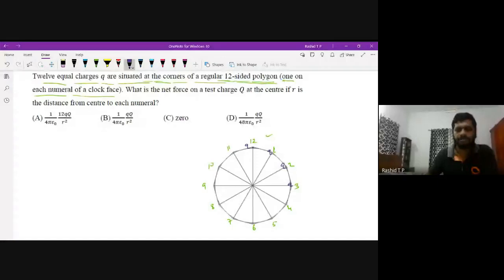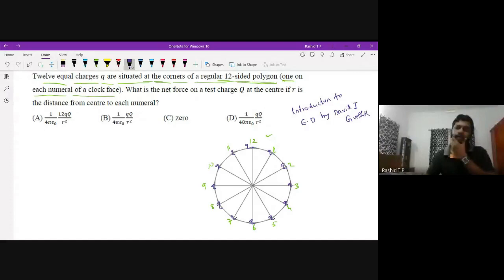This is a question from the Griffiths textbook. For your course, the book is Introduction to Electrodynamics by David J. Griffiths, because all of you might have followed the textbook. This is a very standard textbook for electrodynamics, an international level textbook and a very good one.